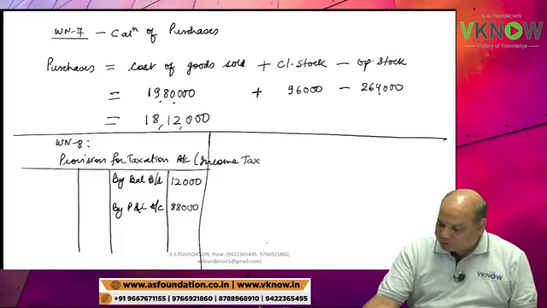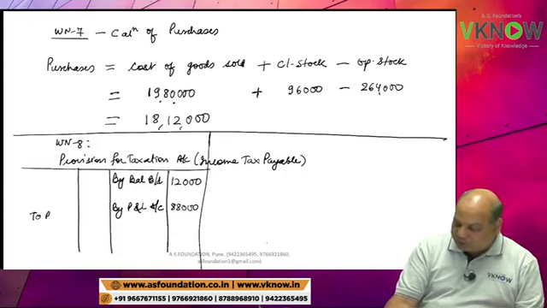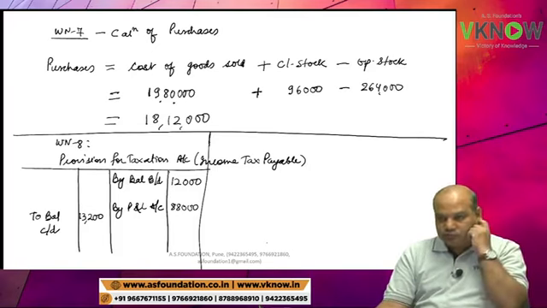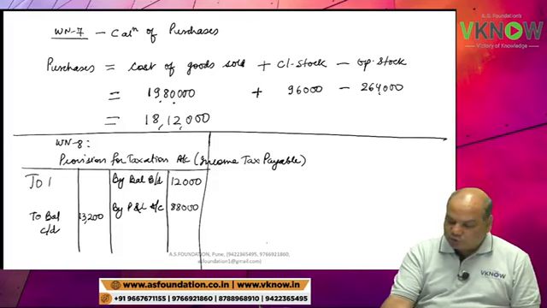In bracket write income tax payable if you want, no problem. And to balance carried down, income tax payable is 13,200. So here we have the actual payment to bank.